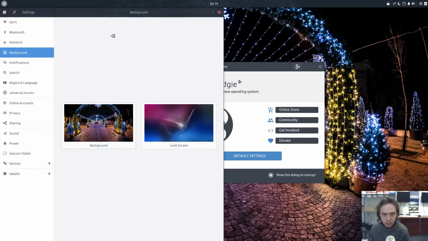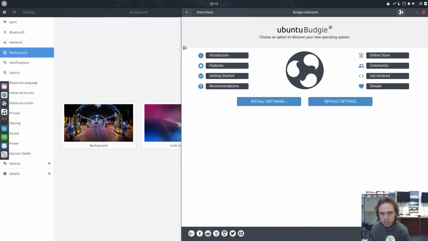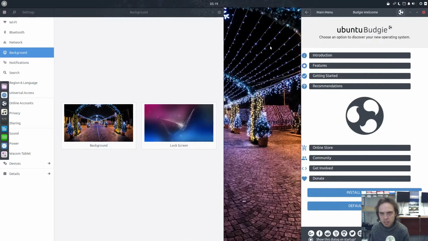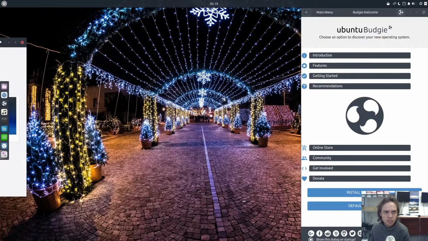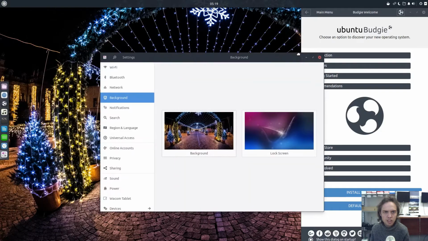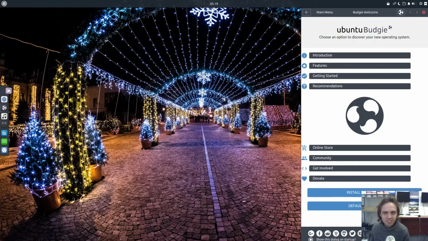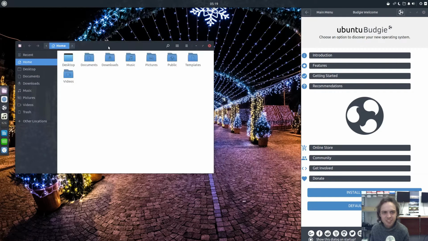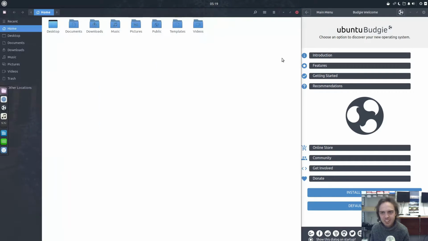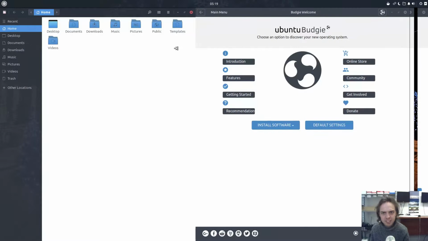Of course, tiling works as expected. Always fun when you want to show something and then it doesn't really work as you expect. There you go. Tiling works stunningly.